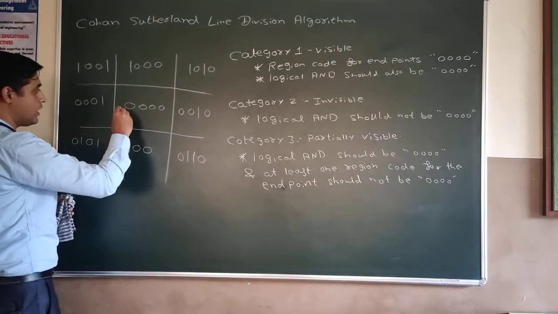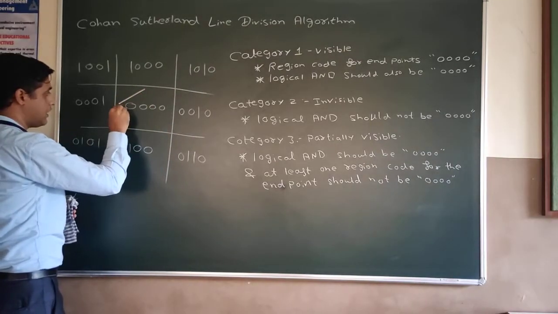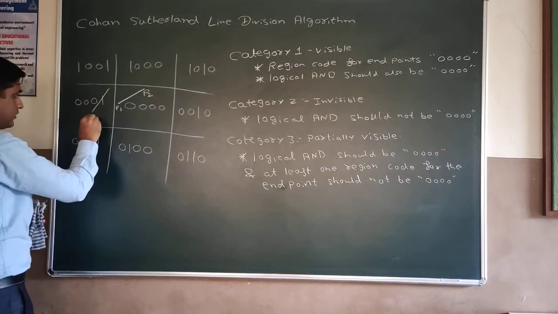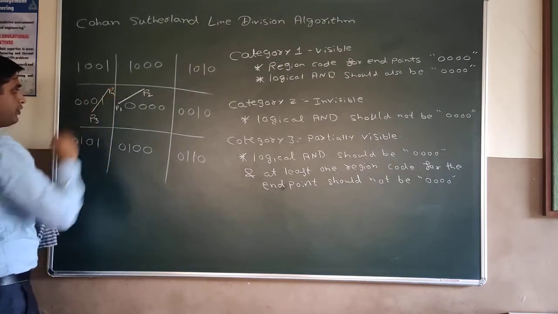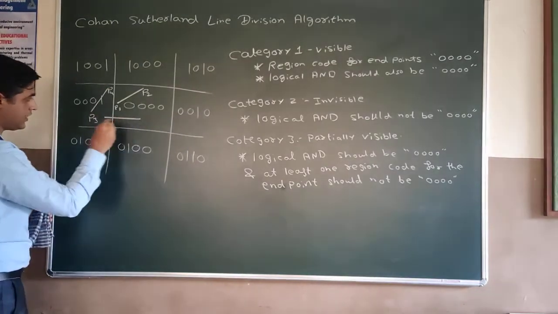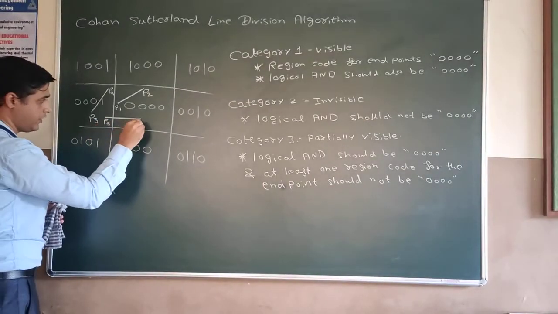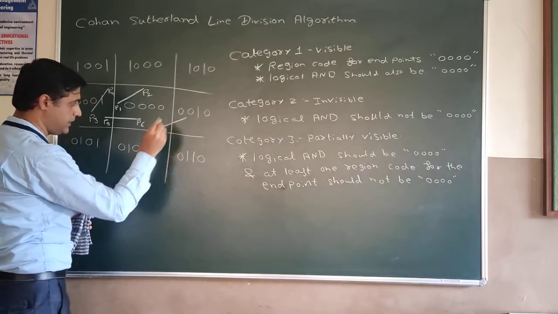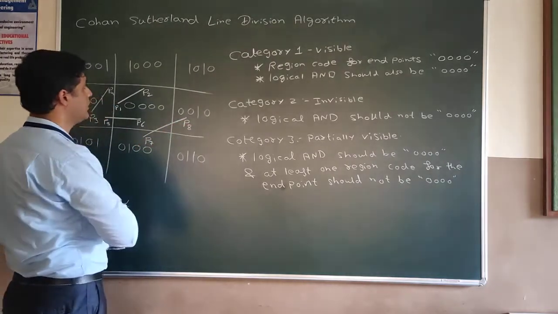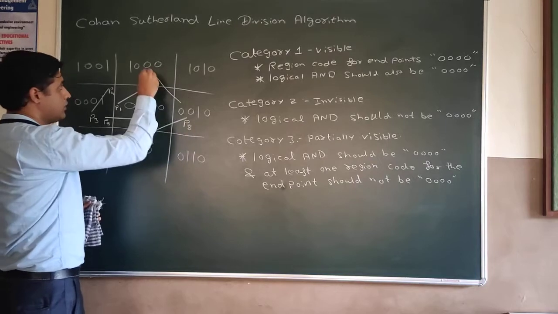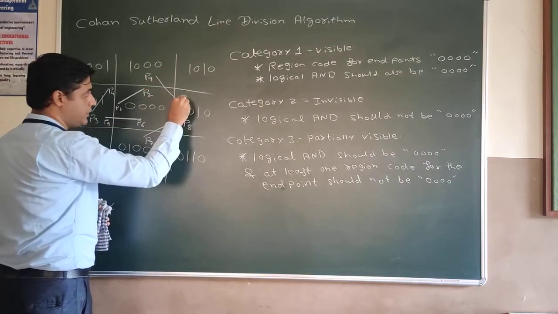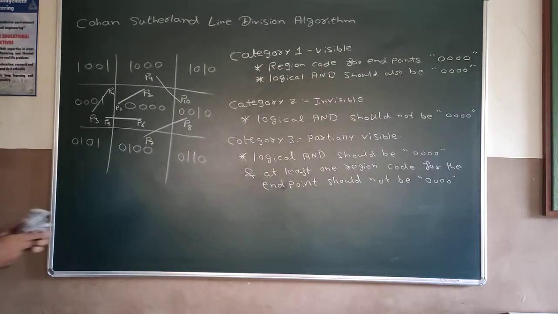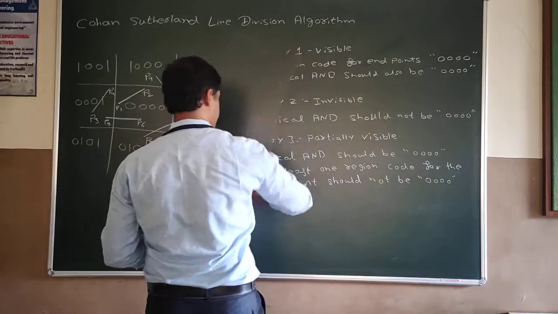For example, I will take one line here as P1, P2. Now I am taking a line as P3, P4. Then a line here as P5, P6. Then a line here as P7, P8. Then a line here, P9 and P10. So there are many lines that we have taken for example. Now how will we solve this?